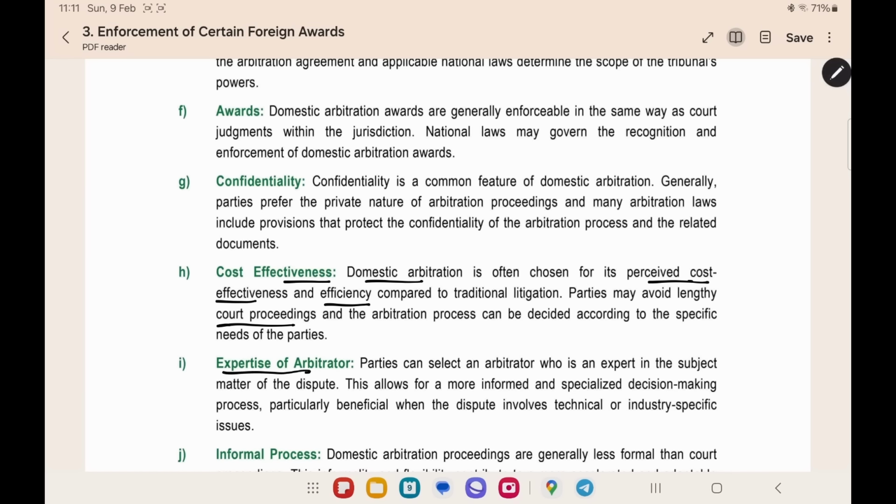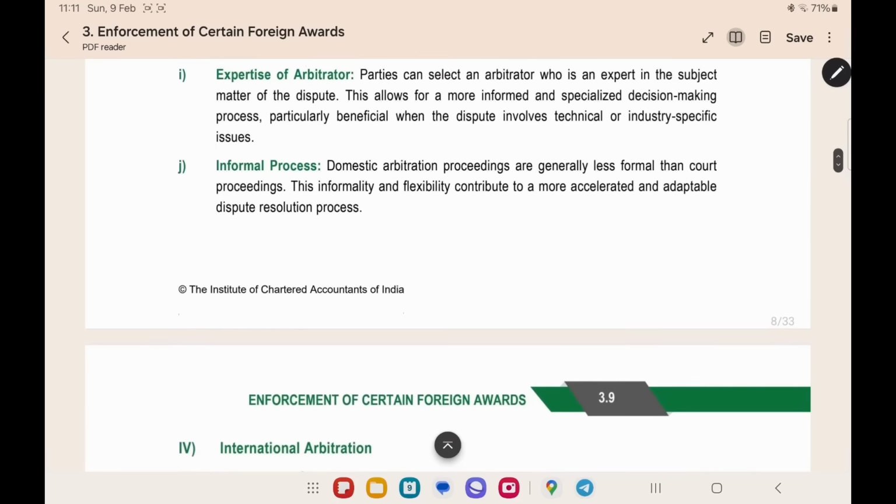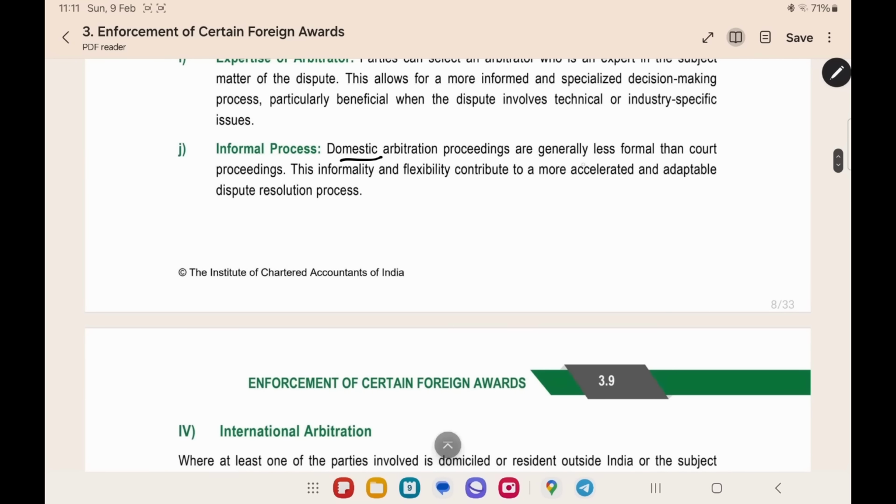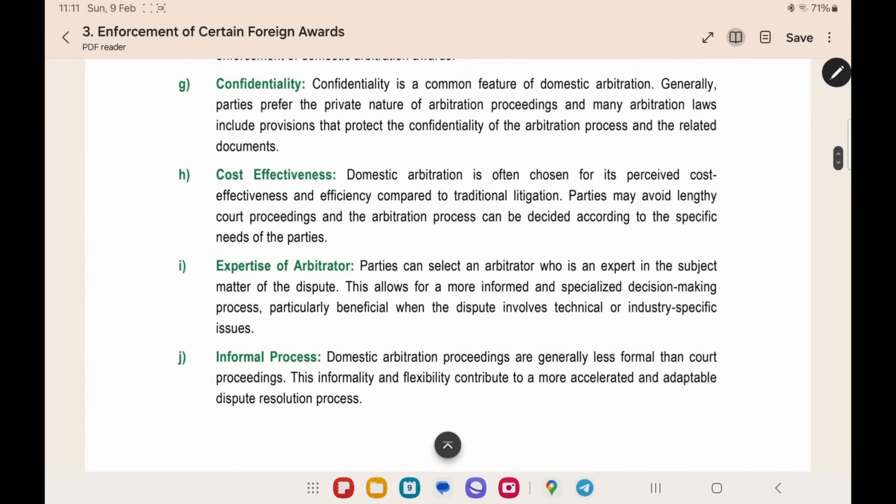Expertise of the arbitrator. The parties, as we said already, in the above types of arbitration, can themselves select the arbitrator who has the expertise in the specific field. And then, it is an informal process. Domestic arbitration proceedings are less formal when compared to court proceedings. These are the points which are given in the domestic arbitration. We already understood these by seeing the Arbitration Act, but this is given in this chapter, so I am reading this once again.